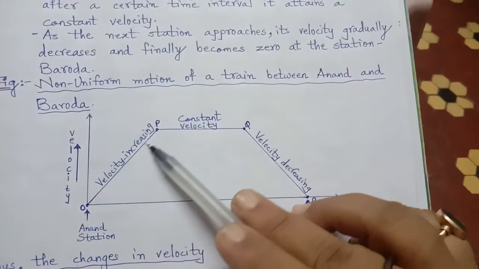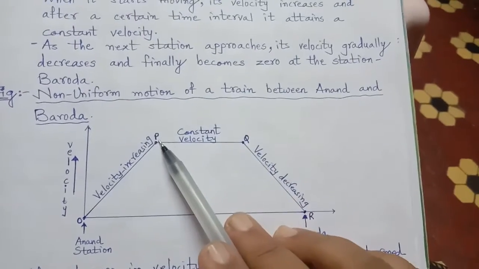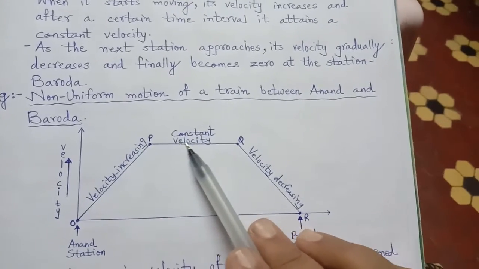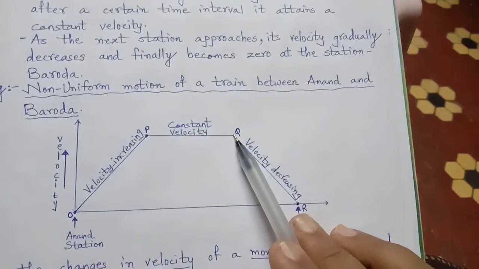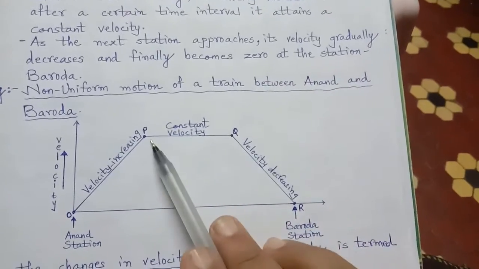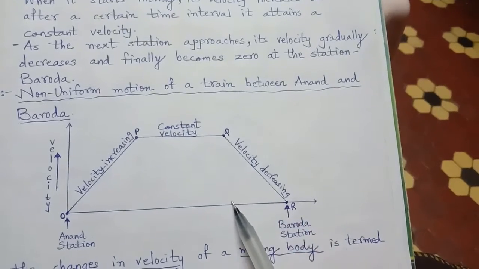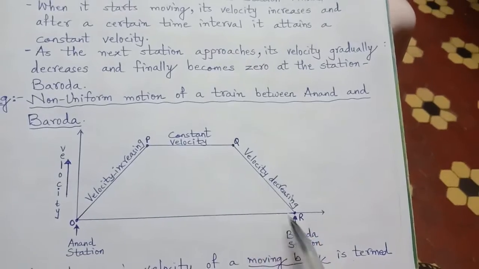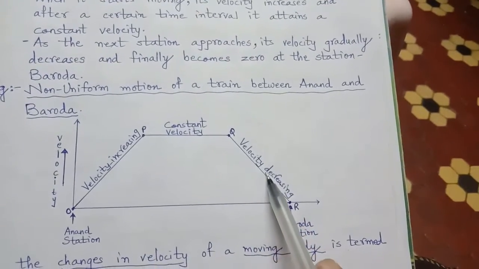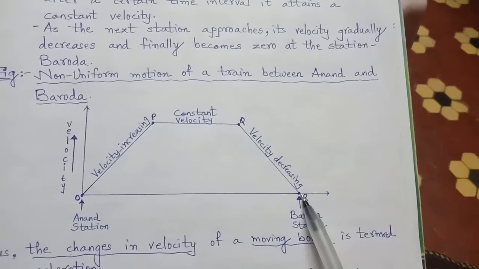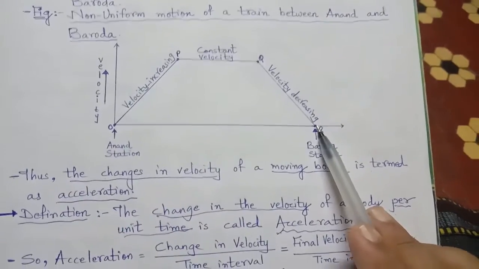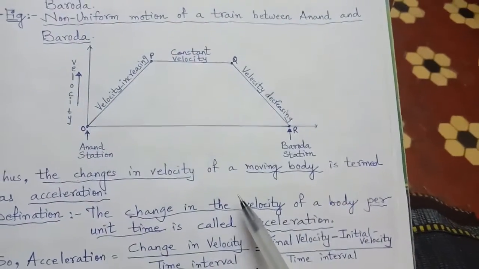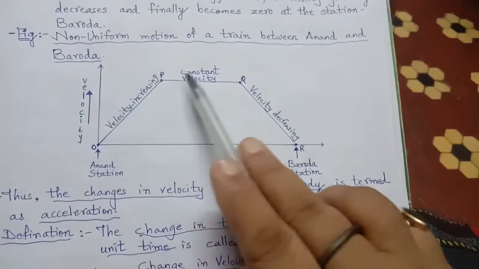See, it's moving from O to P. Now as soon as P is attained and it is a complete straight line, velocity remains constant, no change even in the direction, and so it remains constant till this time. Now at point Q at the respective time, Baroda is nearer, so velocity slowly decreases and it comes to rest. Thus the change in the velocity of a moving body is termed as acceleration.